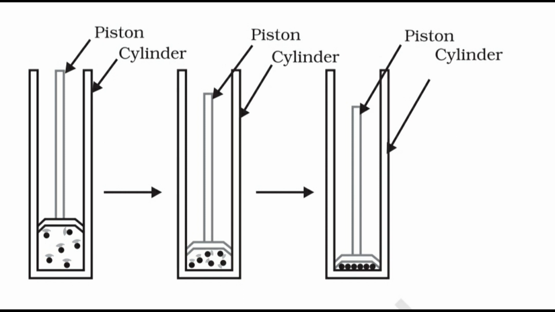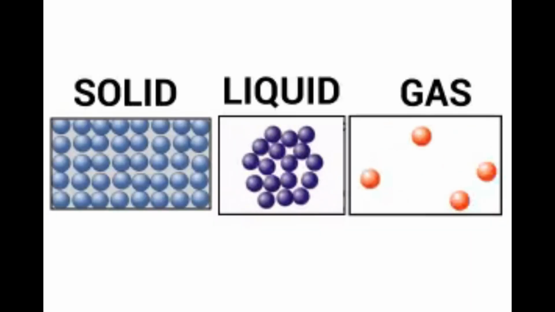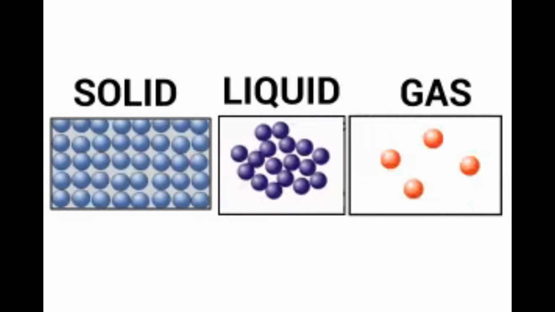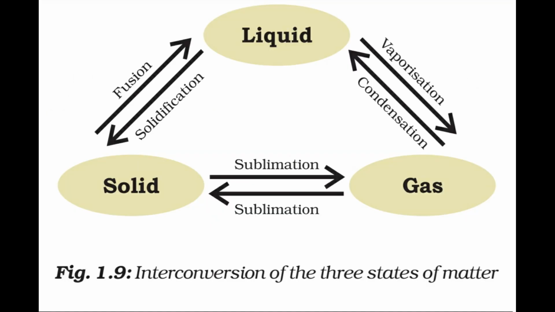Applying pressure and reducing temperature can liquefy gases. Have you heard of solid carbon dioxide, CO2? It is stored under high pressure. Solid CO2 gets converted directly to gaseous state on decrease of pressure to 1 atmosphere without coming into liquid state. This is the reason that solid carbon dioxide is also known as dry ice. Thus, we can say that pressure and temperature determine the state of a substance, whether it will be solid, liquid or gas. Figure 1.9. Interconversion of the three states of matter.